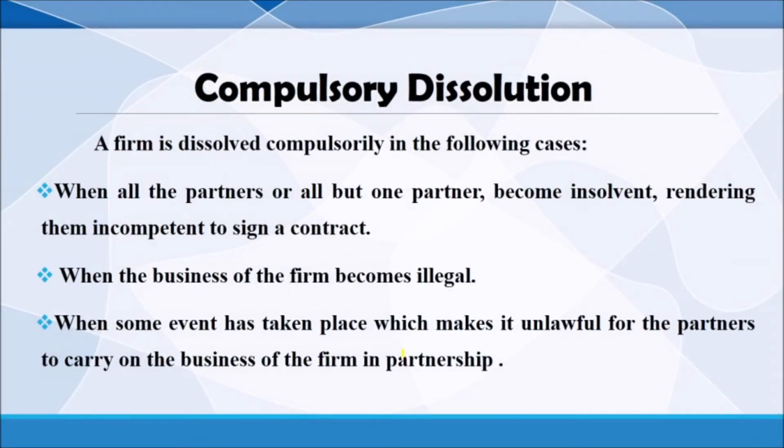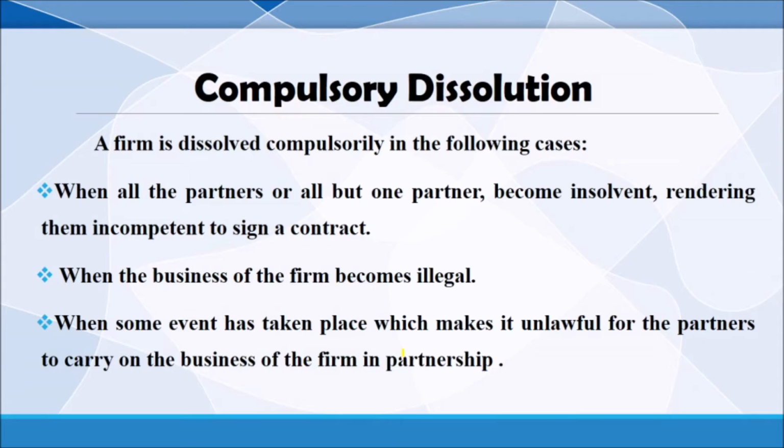Compulsory dissolution will happen. A firm will be compulsorily dissolved when all the partners or all but one partner become insolvent. Sometimes a partner among the firm is insolvent. At that time it will happen. That means he is not able to or incompetent to sign in contracts. That is why it is dissolved.